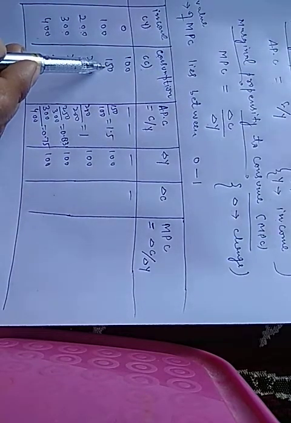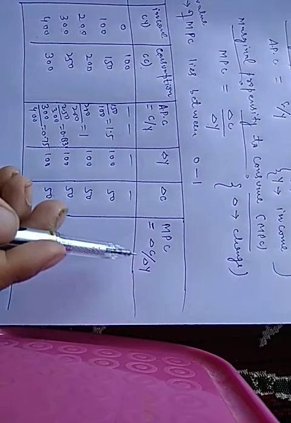Change in consumption from 100 to 150 is equal to 50, and from 150 to 200 is again 50. When income increases from 100 to 200, change in consumption is 50. Similarly, when income increases from 200 to 300, consumption increases from 200 to 250. Therefore, change in consumption is 50 units. And when income increases from 300 to 400, consumption increases from 250 to 300, which means by 50 units.